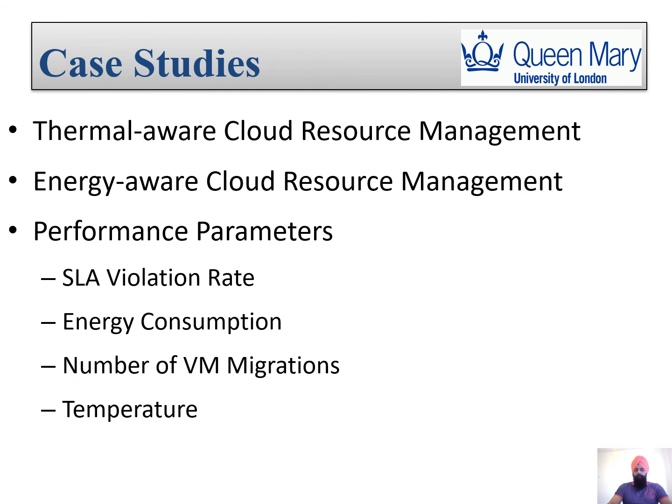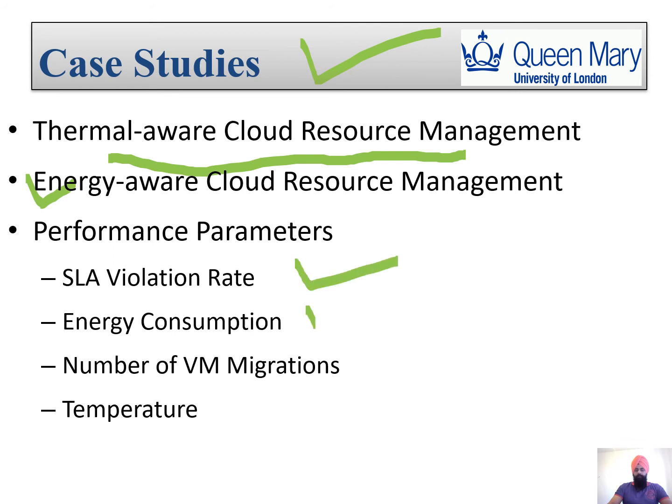We have validated our proposed work, ThermoSim, based on 2 different case studies. The first case study is thermal aware cloud resource management, and the second is energy aware cloud resource management. Based on 4 parameters we have compared the performance of different scheduling policies related to energy and thermal. The performance parameters are SLA violation rate, energy consumption, number of VM migrations, and temperature, and we have done the comparative analysis of different energy aware and thermal aware scheduling policies separately.